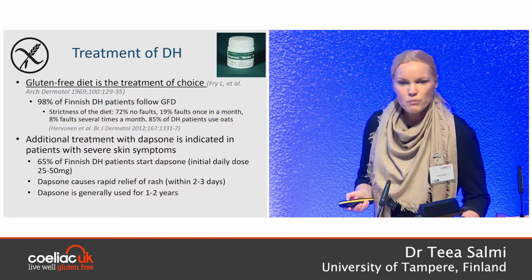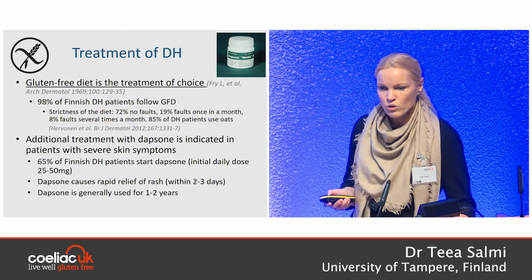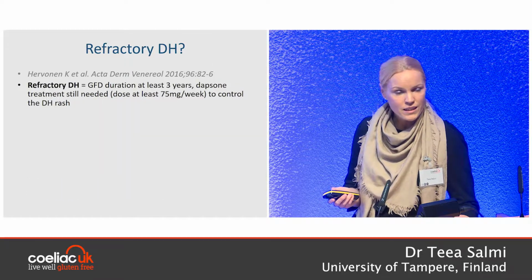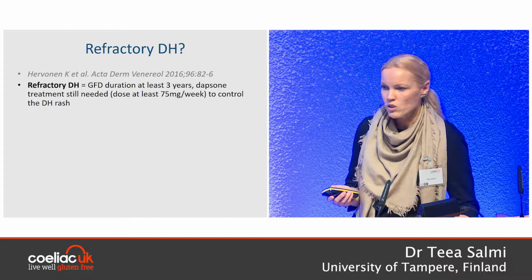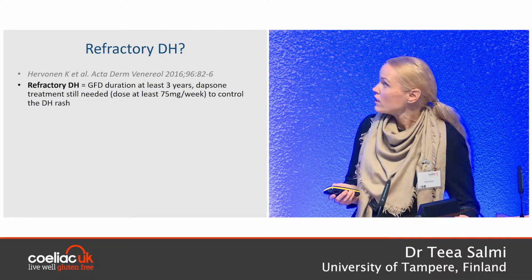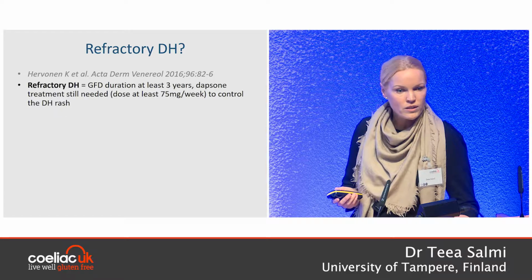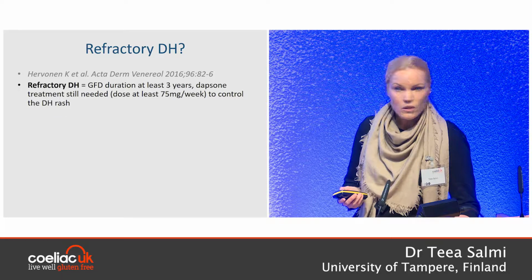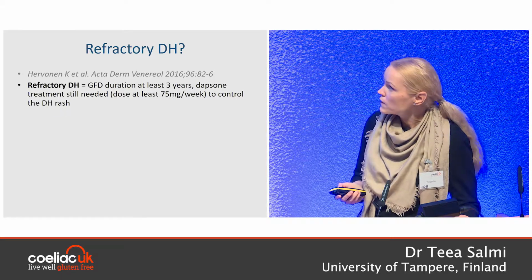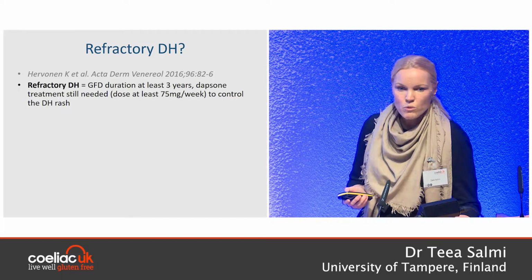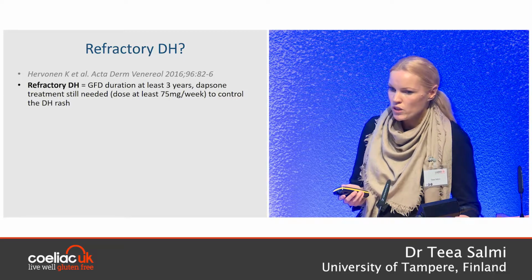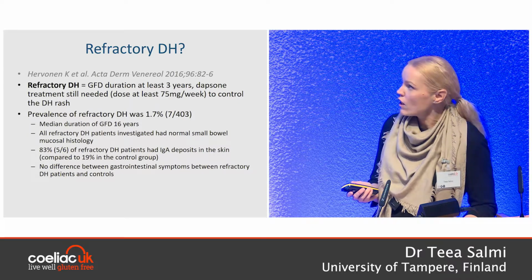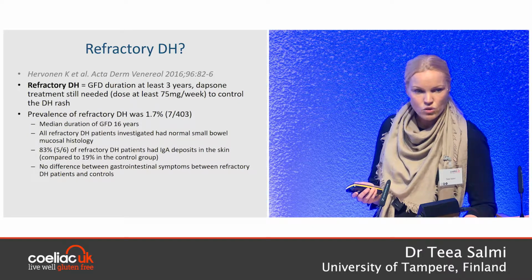However, we know that there are some patients who are never able to stop dapsone treatment. You have heard about refractory celiac disease. It's a condition that often has a poor prognosis, but refractory DH is a condition that's quite unknown. To my knowledge, there's only this one study about refractory DH from Finland. In this study, we went through all our alive DH patients, a little bit more than 400, and found 7 patients who fulfilled our criteria for refractory DH.